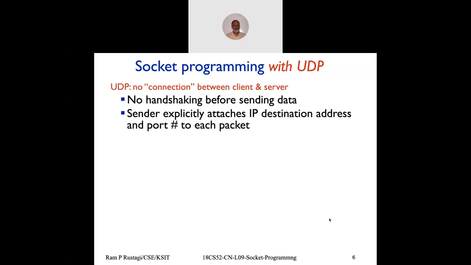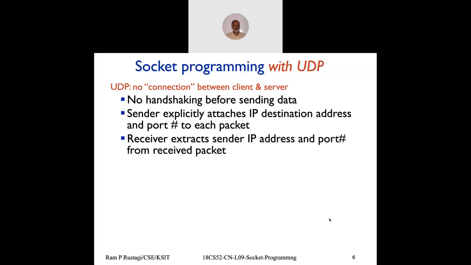If the server program is up and running, it will receive. If it is not up and running, the data will be discarded somewhere and the receiver would not receive it. Like a letterbox, if you're sending 3 letters, each letter has to have its own address, even though you're sending to the same person. Same way in UDP, each message has to be accompanied by its own IP address and port number. Now when the receiver receives the data, it receives the message, and along with the message, it extracts the client's IP address or sender's IP address and sender's port number, and then if it needs to respond, it responds back.